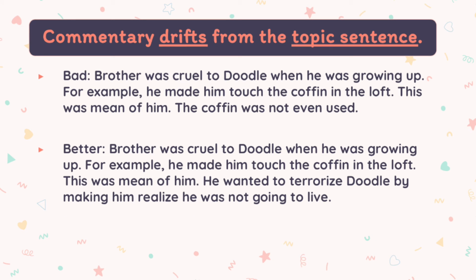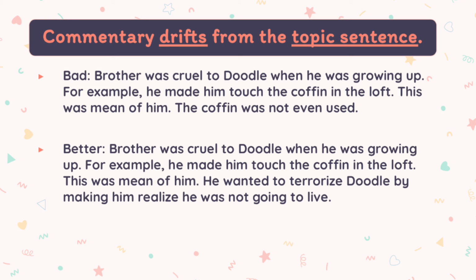Next, we want to make sure that our commentary does not drift from our topic sentence. In our example, our topic sentence is that brother was cruel to Doodle when he was growing up, but we get distracted in our bad example. In the bad example, we start talking about the coffin. We say the coffin wasn't even used. This is way off topic.